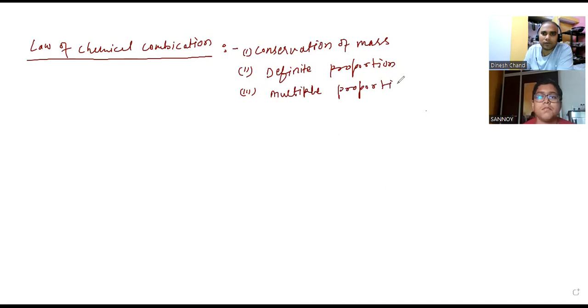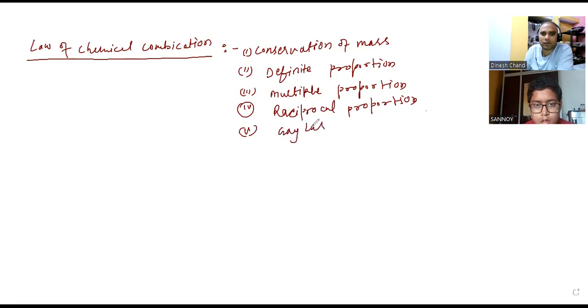The fourth one is reciprocal proportion, which is there in your NEET syllabus. The fifth is Gay-Lussac's law, and the last one is Avogadro's law.